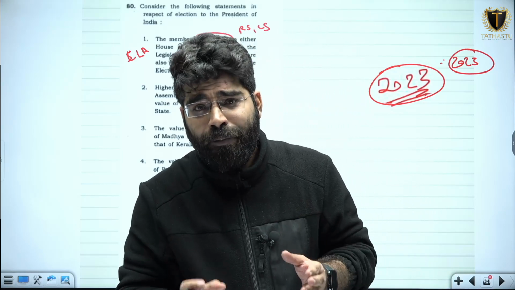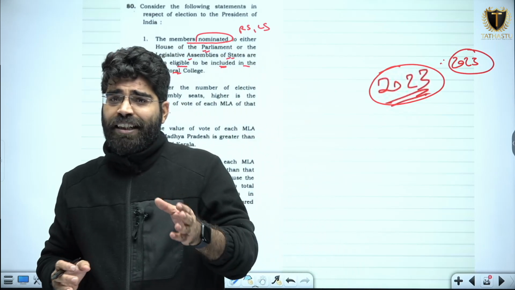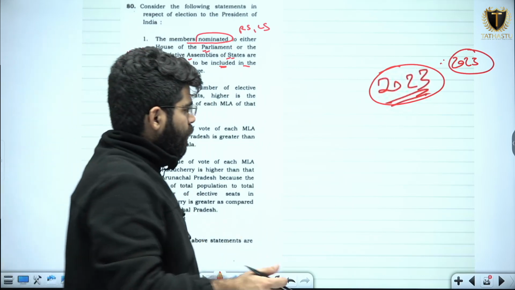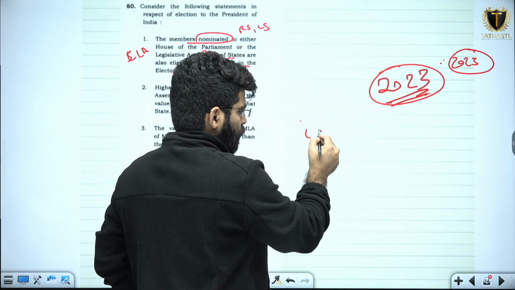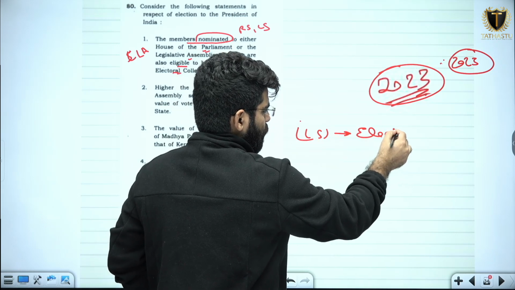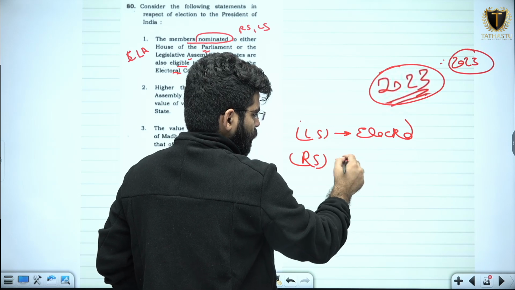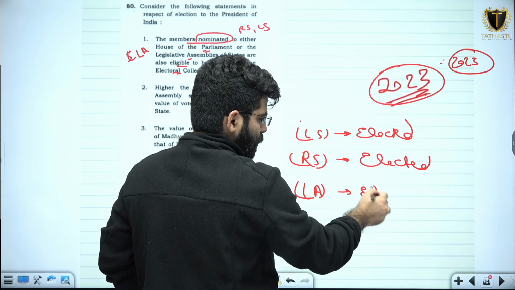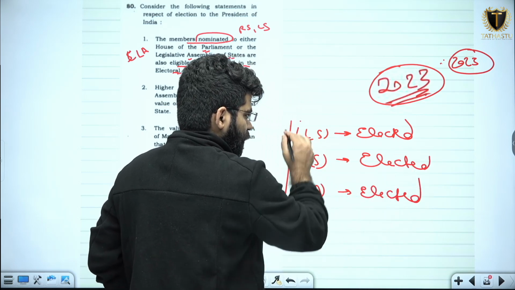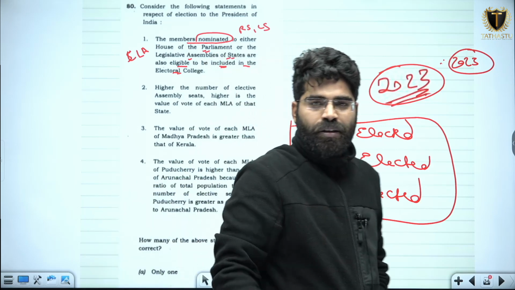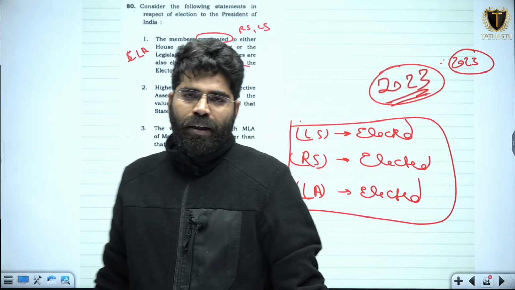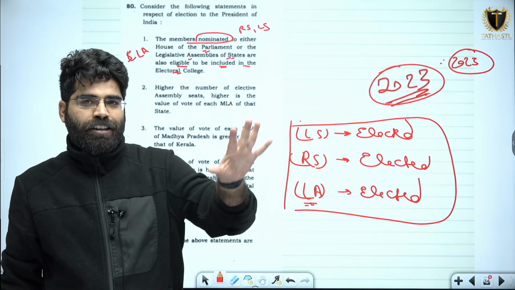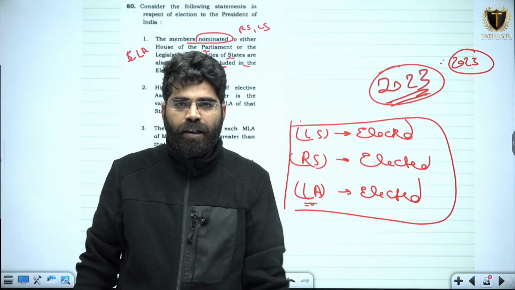It is only the elected members of the parliament as well as state legislative assemblies who will participate. What does this mean? In this case, the elected members of Lok Sabha, the elected members of Rajya Sabha, the elected members of the legislative assemblies. Just remember this, 3 lines: elected members of Lok Sabha, elected members of Rajya Sabha and elected members of legislative assemblies. Only these people will participate in the election of the President.